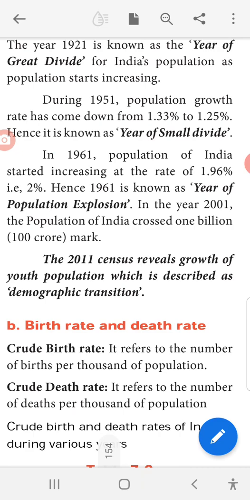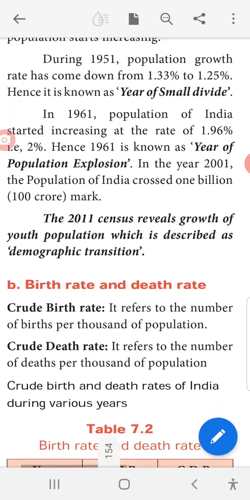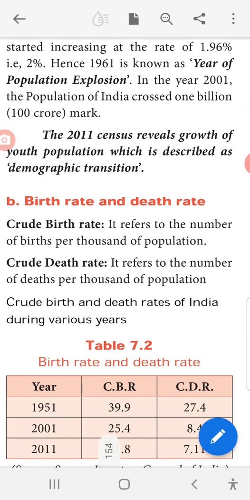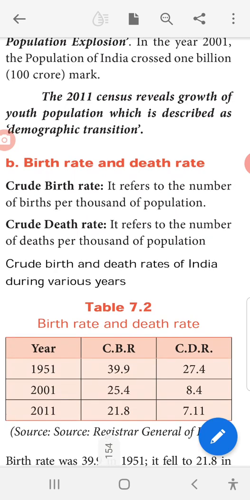In the year 2001, the population of India crossed the 1 billion mark. The 2011 census reveals the growth of youth population, which is described as demographic transition. Okay, that year 2011 was described as demographic transition.